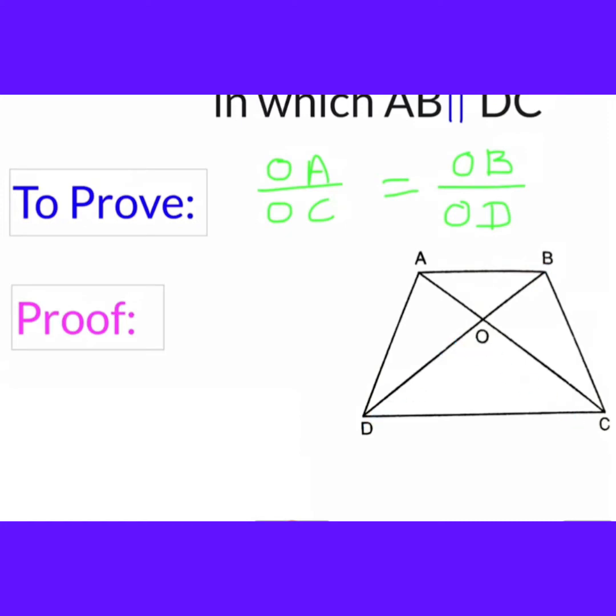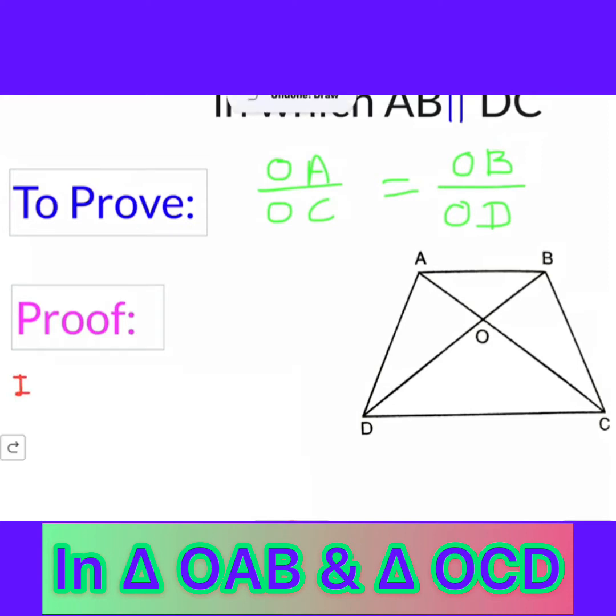This is the first triangle OAB and the second triangle DOC. So what to do in this case? You will take these two triangles, triangle OAB and the other triangle OCD.